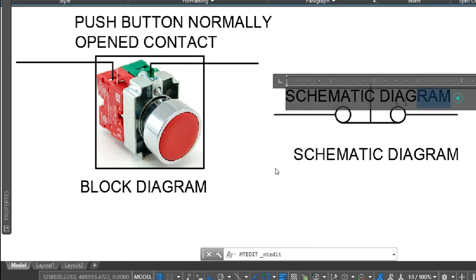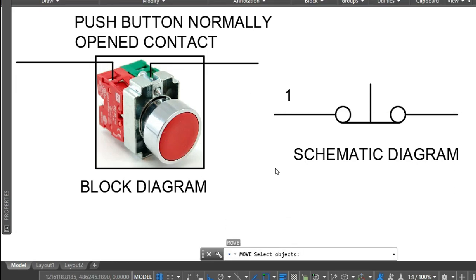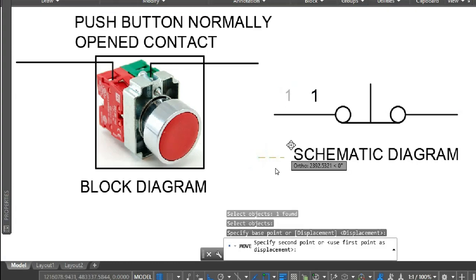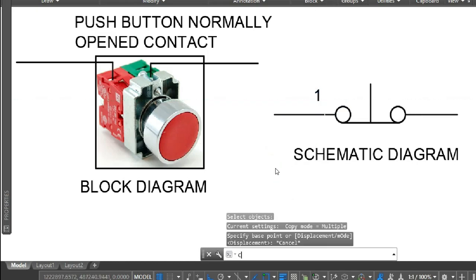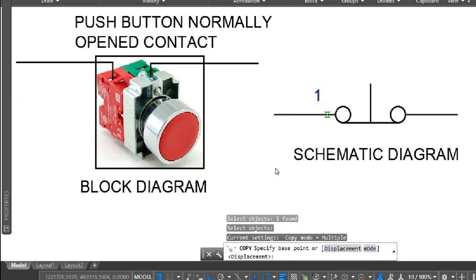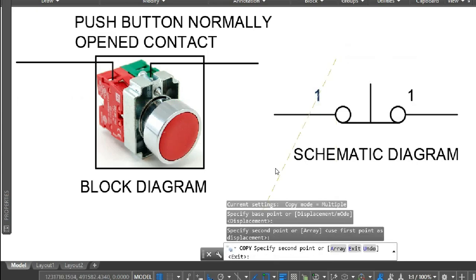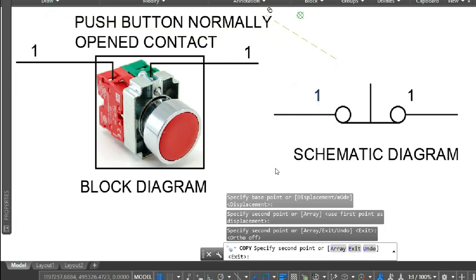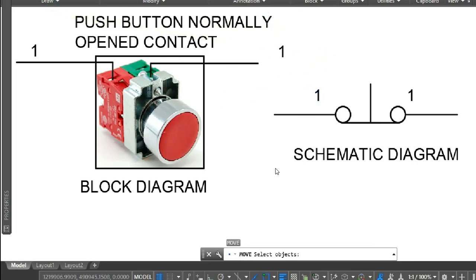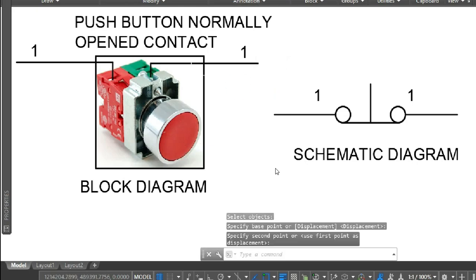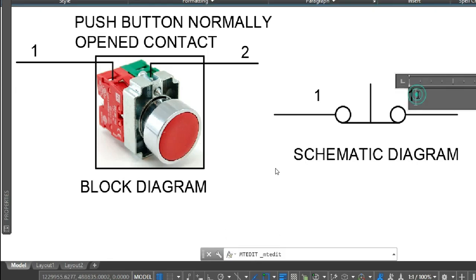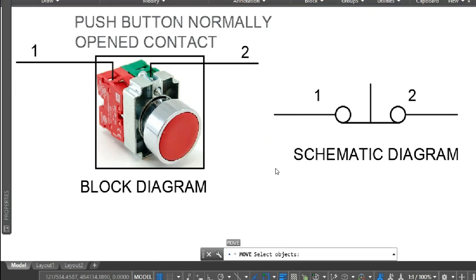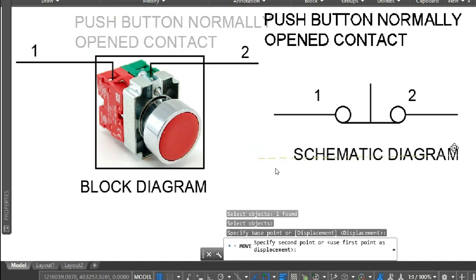In its terminal there should be a terminal number. The push button normally close should have terminals 1 and 2. So you can see on the screen that these are exactly the standard terminal numbers in any normally close push button: 1 and 2. Inside is 1, and outside is 2. So this is the complete circuit.